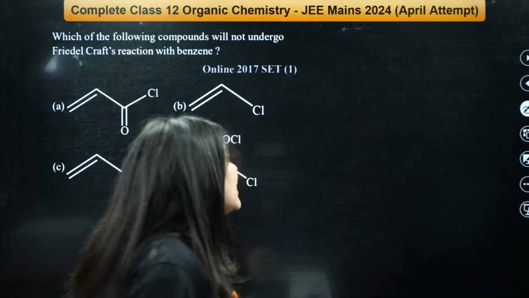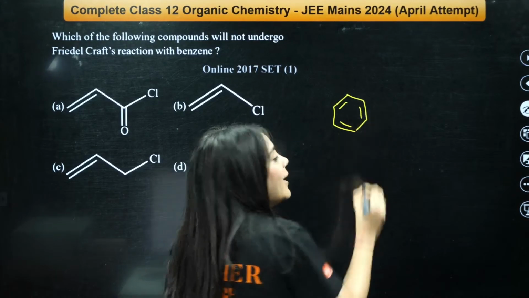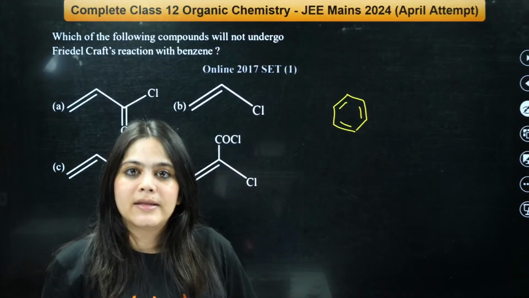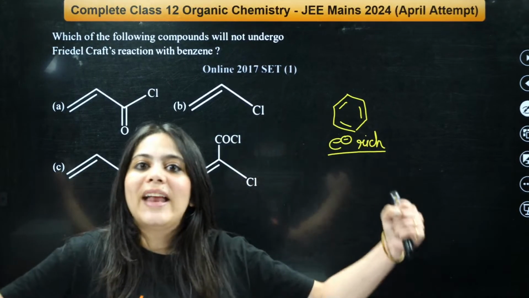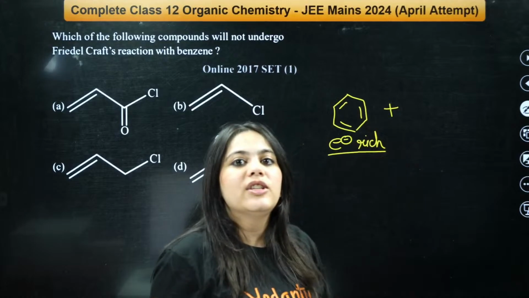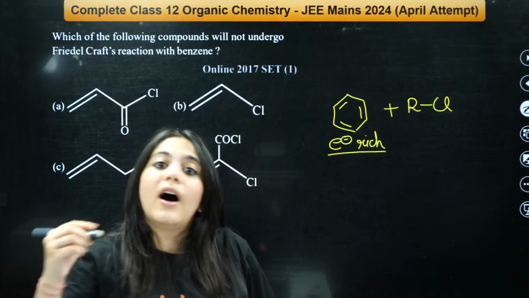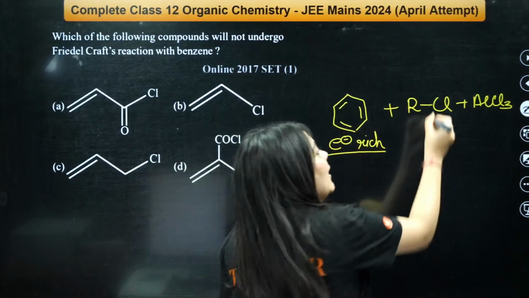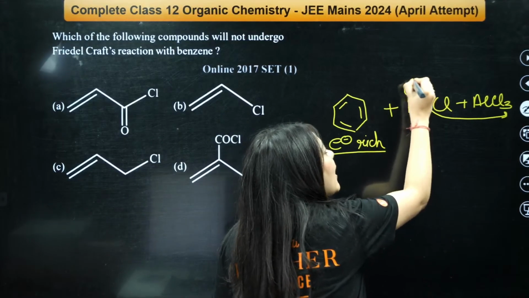So what is Friedel-Crafts reaction? Once again, recall. In Friedel-Crafts reaction, there is a benzene ring, right? What is the property of the benzene ring? Can you see there are 3 pi bonds in the benzene ring? Hence, the benzene ring is actually an electron-rich structure, isn't it? And in your Friedel-Crafts alkylation, you do the reaction with some alkyl chloride, right, in the presence of a Lewis acid like AlCl3. Finally, what will happen? This AlCl4 minus goes away, and what remains is an R plus electrophile.